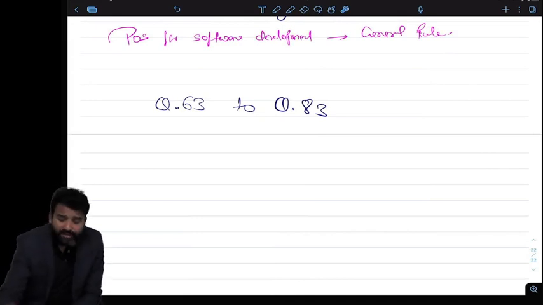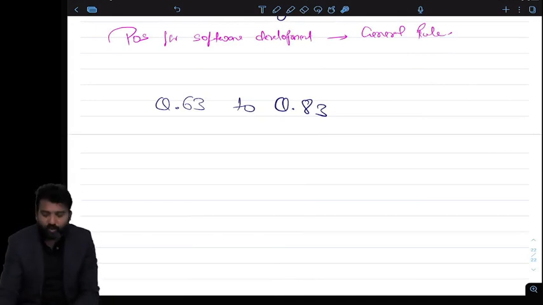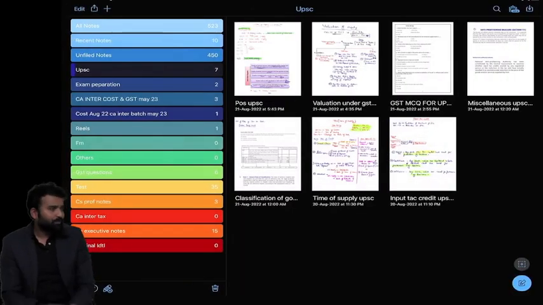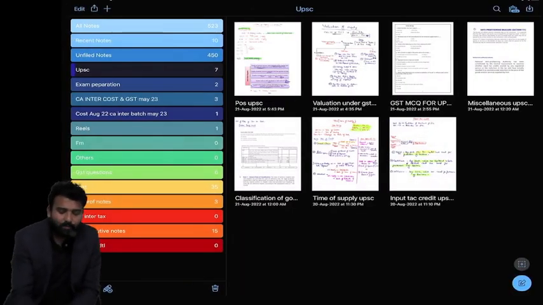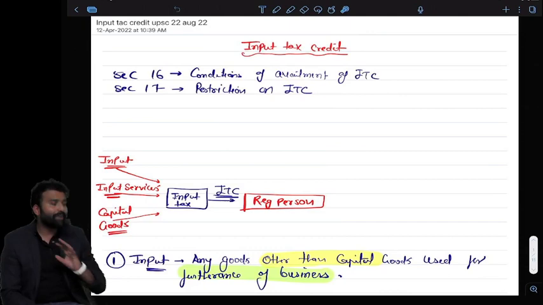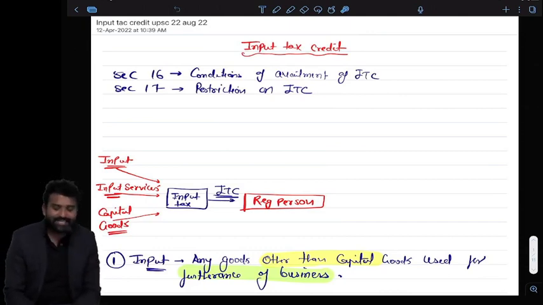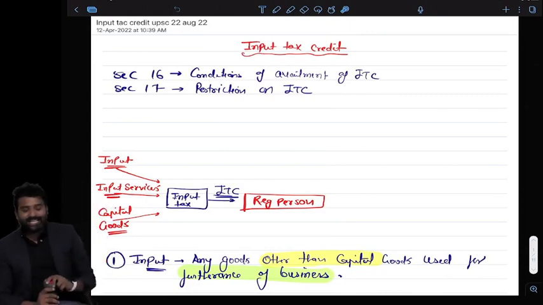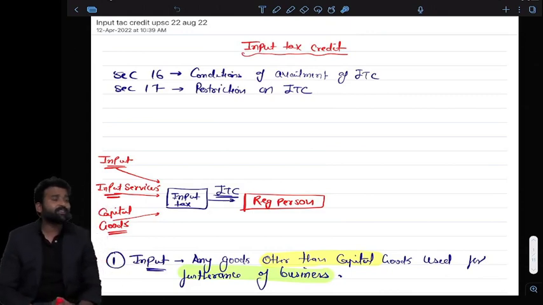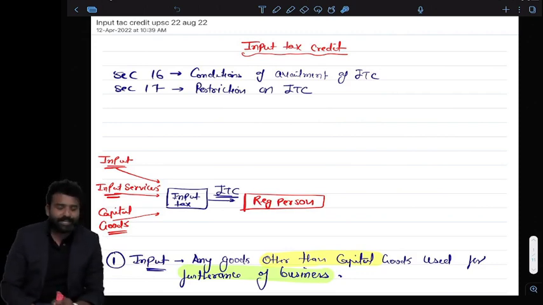Now we have another topic to discuss. If you have any query, please let me know. Otherwise, I have another topic to discuss, and that topic is also very important. ITC, that is regarding input tax credit. Yes, so we are starting ITC. It is very important. They can ask a lot of MCQs from this chapter as well. ITC, input tax credit.